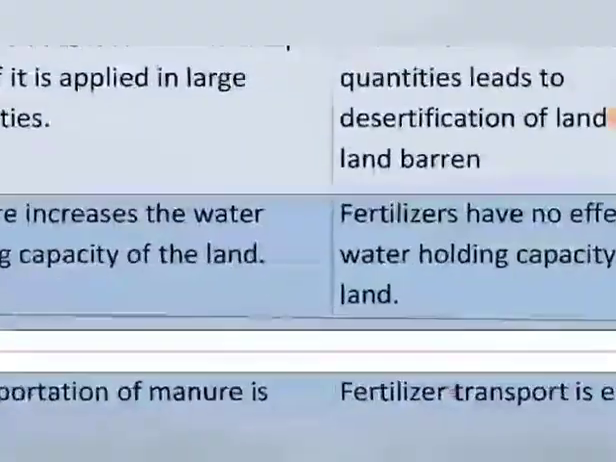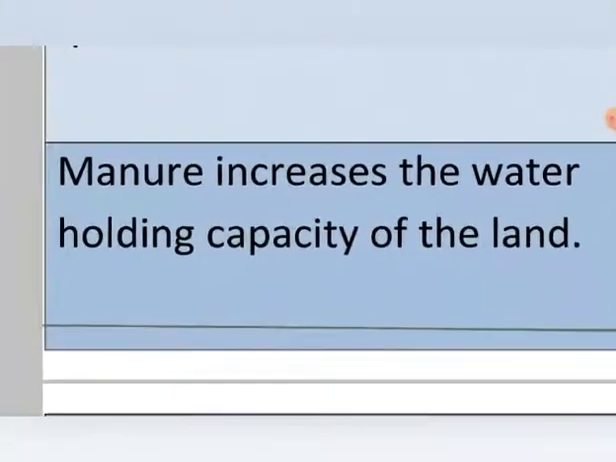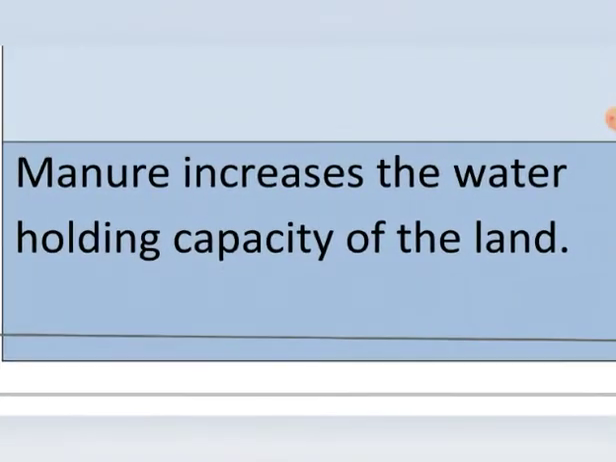Another, manure increases the water holding capacity of the land, because humus is a porous substance. When microorganisms naturally decompose organic substances, the substance formed by the decomposition is humus, and humus is a porous substance. So being porous, it holds more water. So the use of manure in the farm increases the water holding capacity of the land.